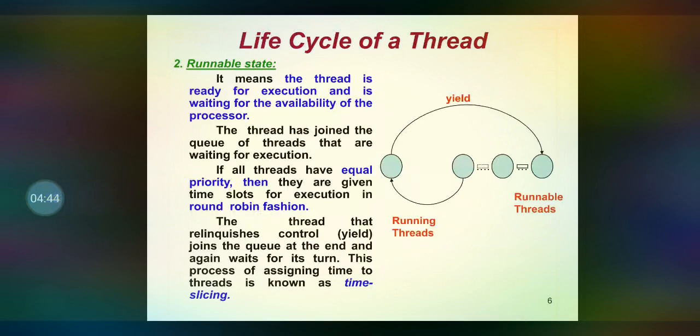If all the threads have equal priority, then the time slot will be allocated to each thread in round robin fashion. If any thread has higher priority, then that thread takes its own execution.